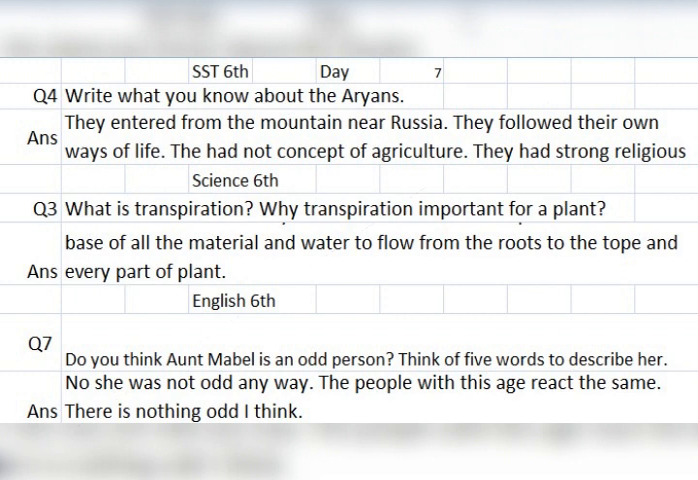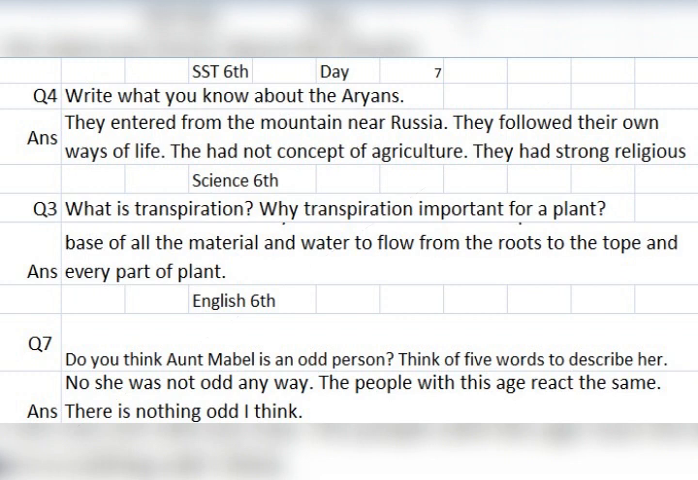Science Class 6, Day 8. What is respiration? Name the parts of human respiratory system. Respiration is a process of breathe in and breathe out the gases in nature to get energy from food. The parts of human respiratory system are nose and lungs.